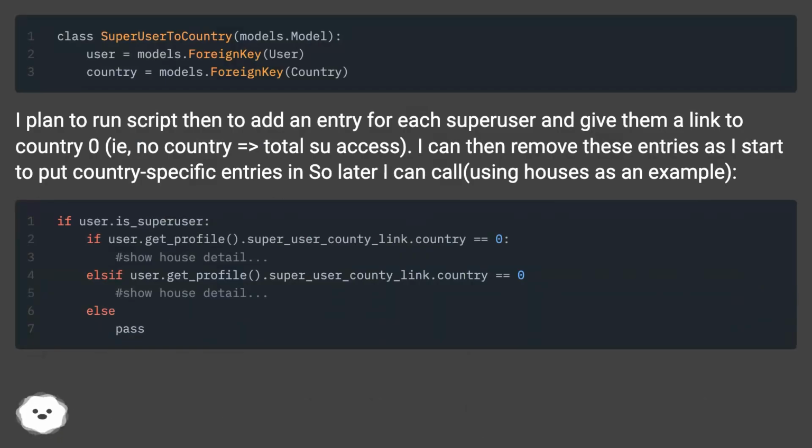I plan to run a script then to add an entry for each super user and give them a link to country 0, i.e., no country equals total SU access. I can then remove these entries as I start to put country-specific entries in. So later I can call, using houses as an example.